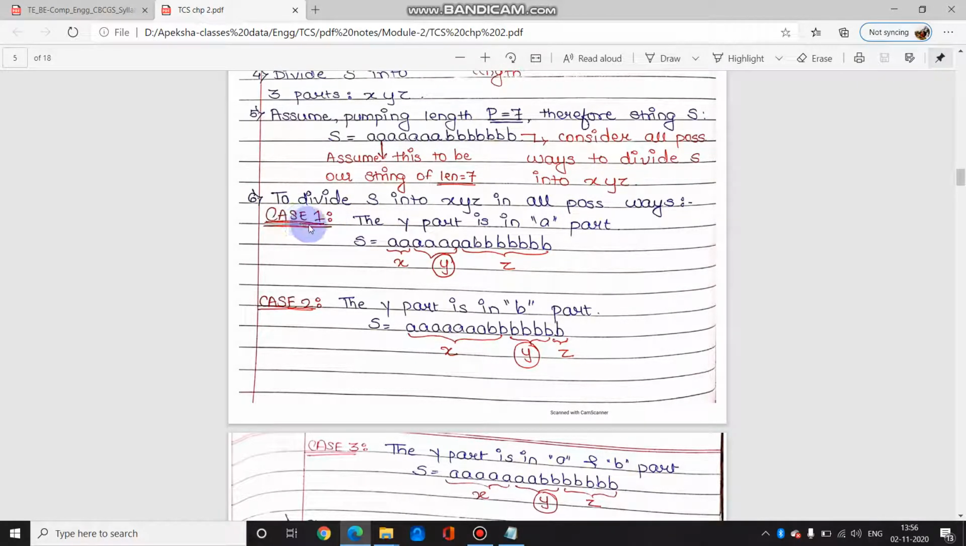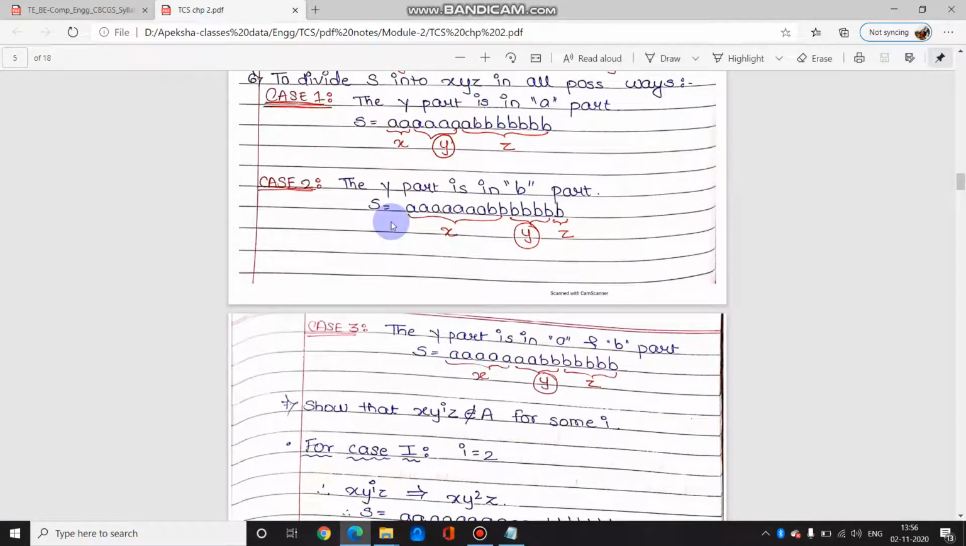So let us see case 1, where we say ये जो 3 पार्ट हैं x, y and z, उसमें से the y part is in a only. So we are taking 1, 2, 3 and 4. These 4 as y. उसके पहले वाला जो भी है वो x, उसके बाद वाला जो भी है वो z. So this is the first way of dividing s into x, y, z. Similarly, we take case 2 where the y part is in b. So y वाला जो part है, this is 1, 2, 3 and 4. Let's say this 4 b's belongs to the y part. Before that जो भी है that is in x and after that जो भी है that is in z. So this is the second way of dividing it into x, y and z.